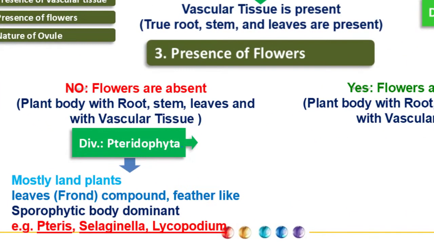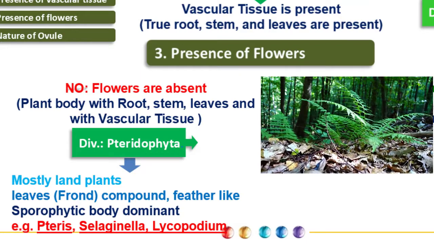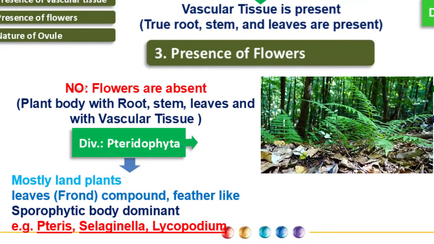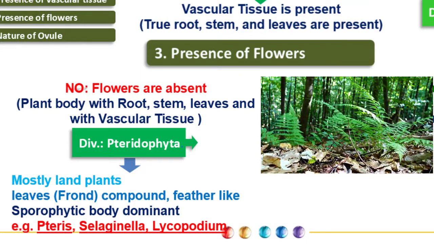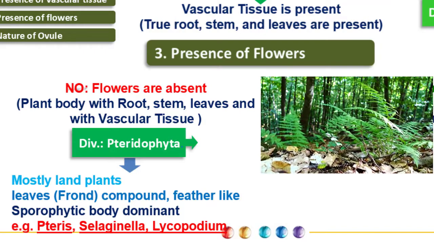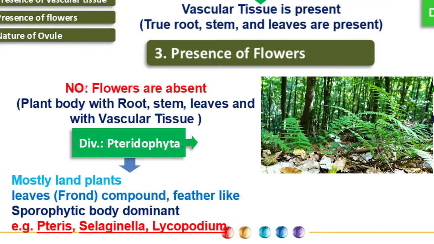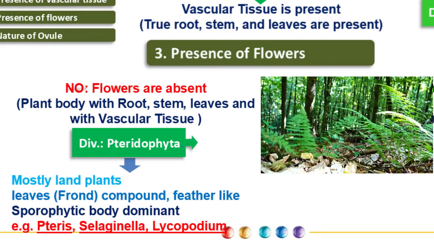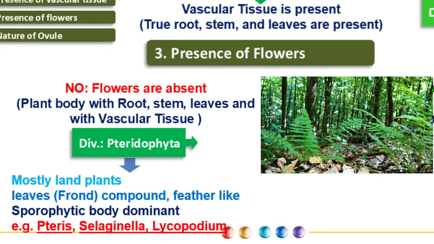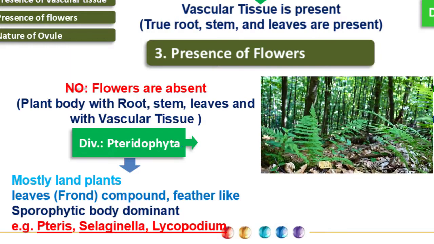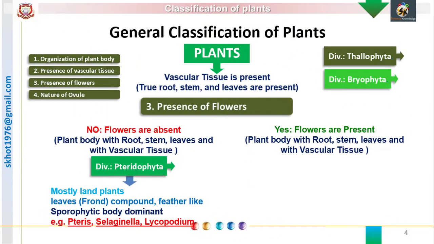They are characterized by compound leaves which are called fronds. As the leaves appear like a feather, the name is Pteridophyta. Pterido means feather-like, so these are feather-like plants. Examples are Pteris, Selaginella, Lycopodium, etc.